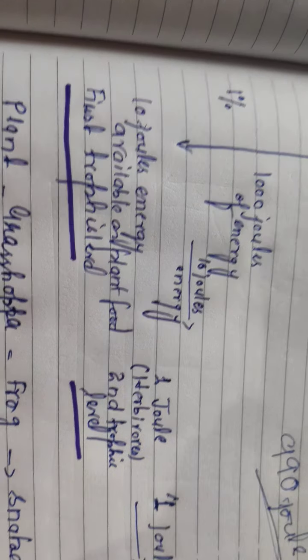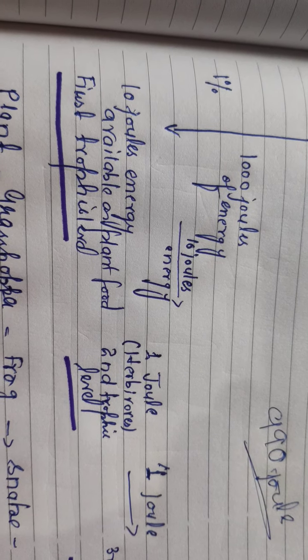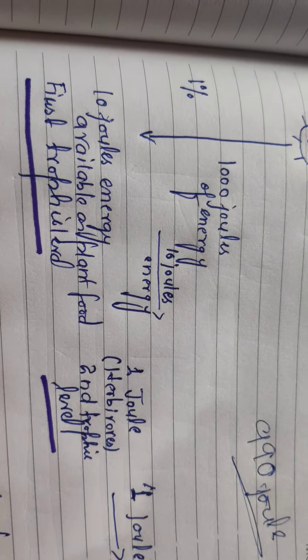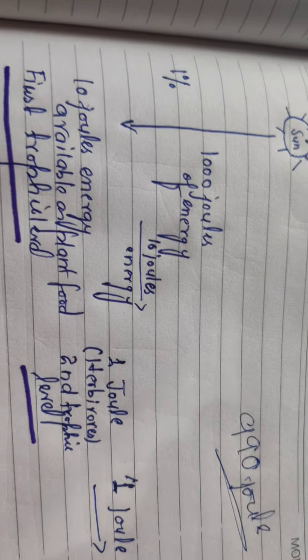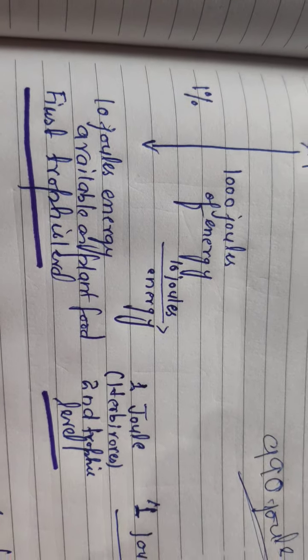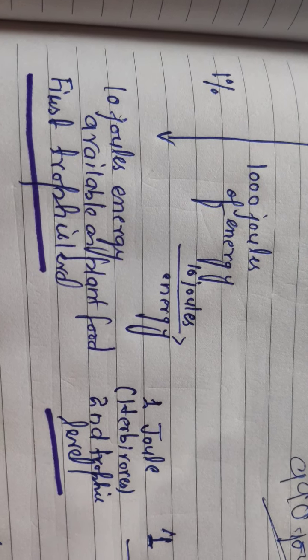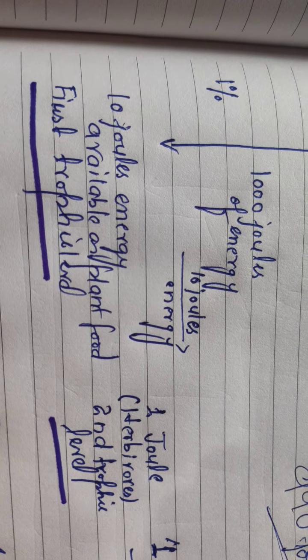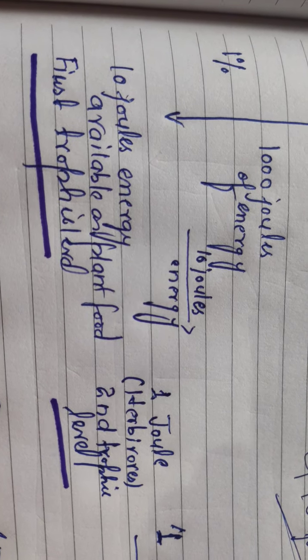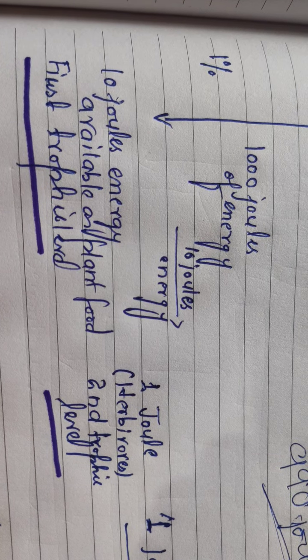Remember that at this level, when solar energy is trapped by plants, the 10% law is not followed. The 10% law applies only in the transfer of energy in food chains. We will now apply this 10% law of energy in the food chain.